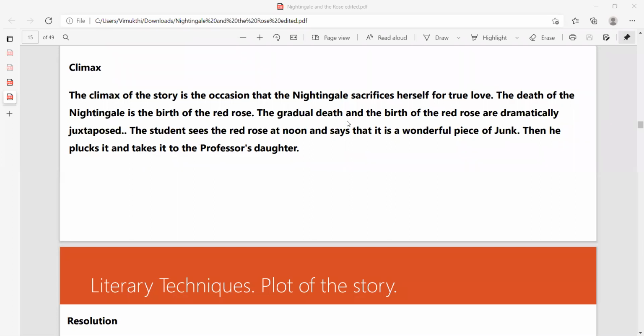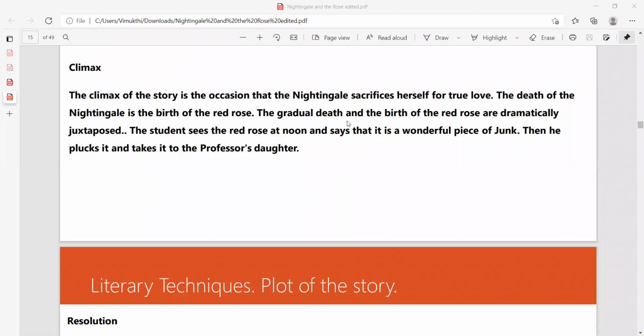Third irony, situational irony. What do you mean by situational irony? According to the situation, the irony occurs. As an example, there was an accident and an ambulance is coming to take the people to the hospital. Unfortunately, even the ambulance also faced an accident. Can you understand? That is what we call situational irony.